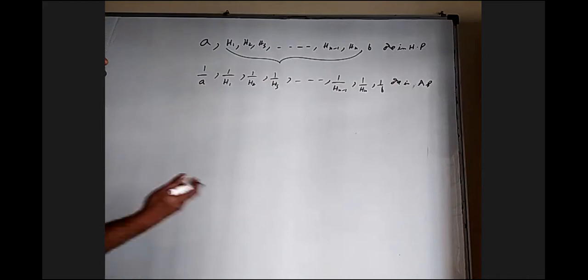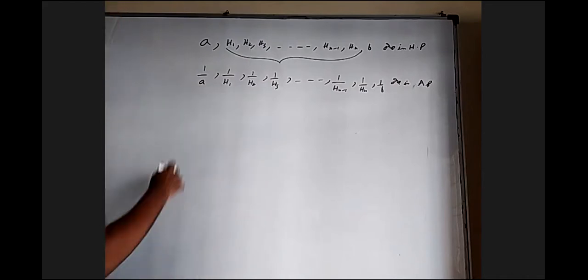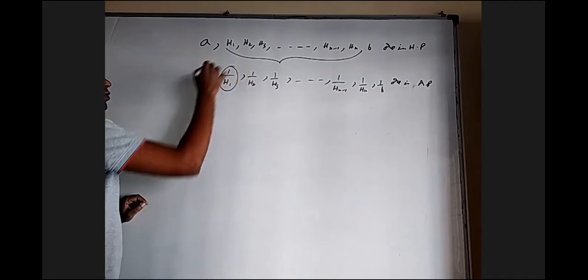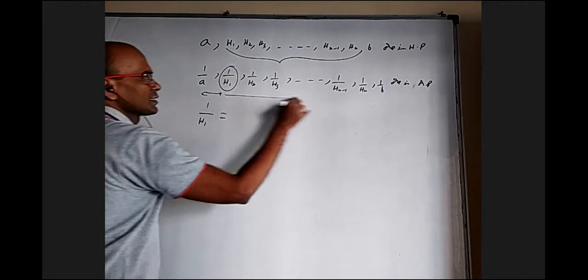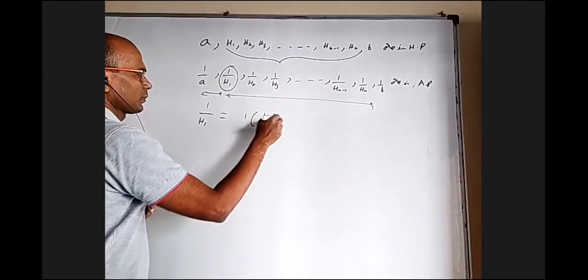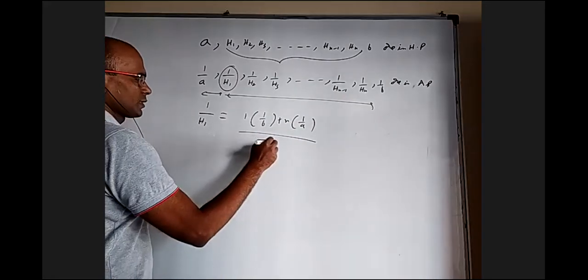Okay. Now, if you want to find H1 or H2 or H3, these are like arithmetic means now. You can use the formula or you can use that section formula that I said. If somebody wants 1 by H1, it will divide, this is 1 and this is n parts. So, I will be getting 1 into 1 by B plus n into 1 by A by 1 plus n.